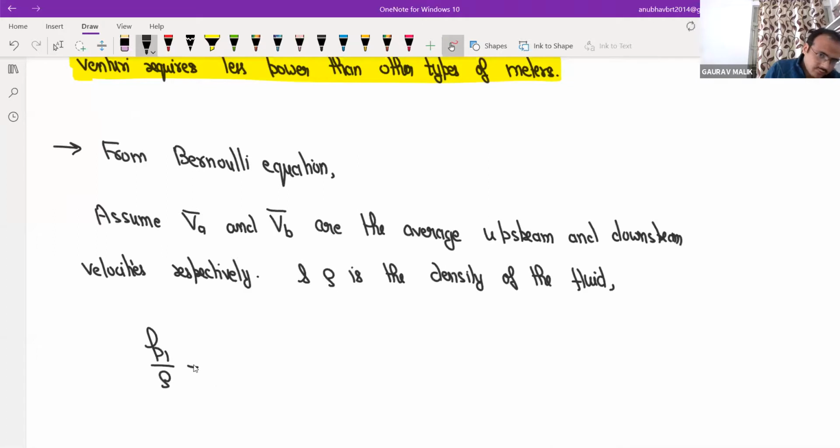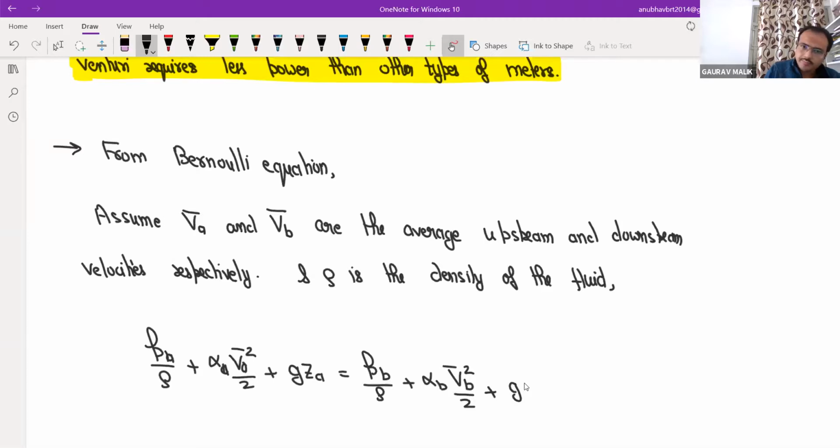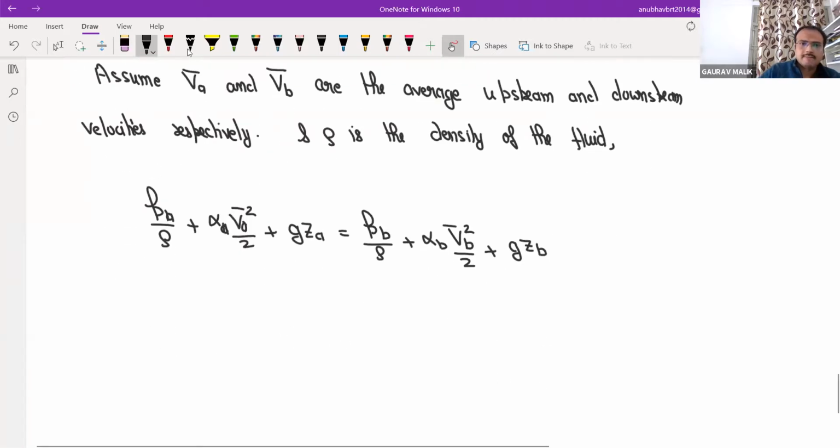PA by rho plus alpha A, VA bar square by 2, plus g ZA is equal to PB by rho plus alpha B, VB bar square by 2, plus g ZB. This term will cancel out because ZA is equal to ZB.